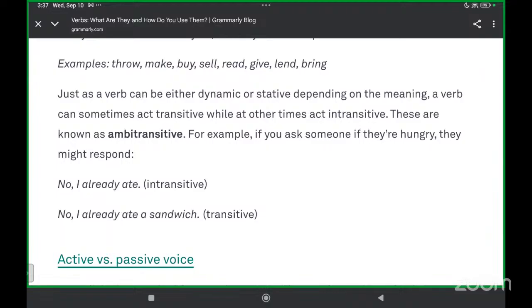Okay, we will stop here for today. And from active and passive voice, we will start tomorrow. Please remember Friday is your quiz on adverbs, so please prepare well for that.